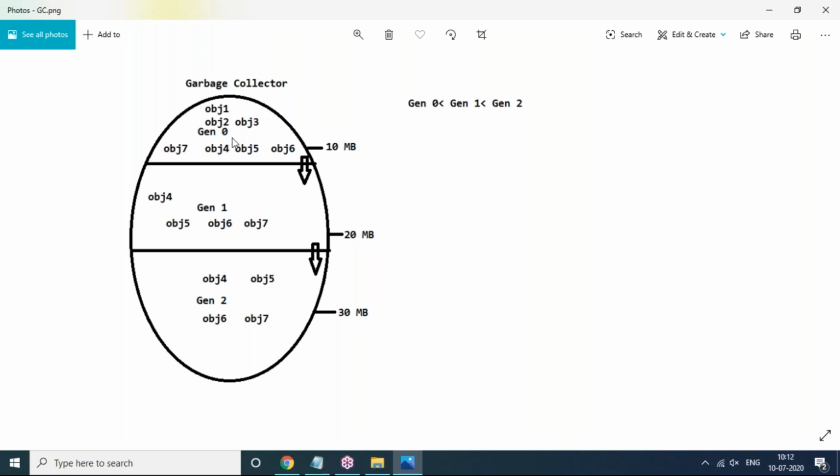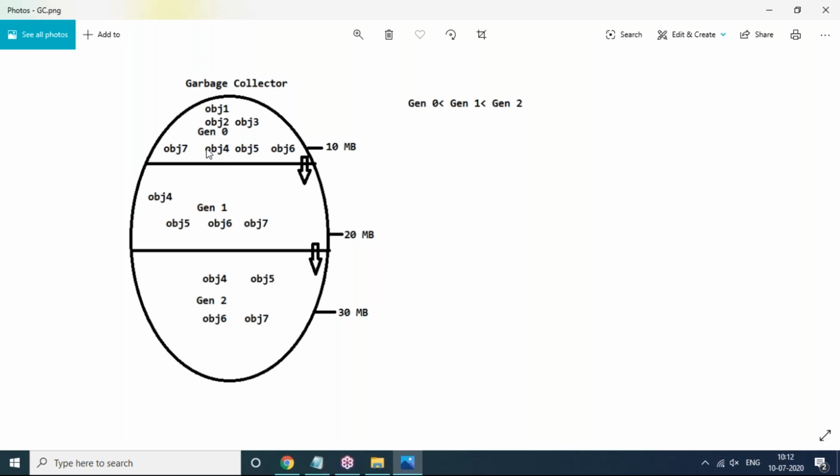The garbage collector doesn't have any right to place newly created objects in generation 1 or in generation 2. Always a newly created object will be placed in generation 0. For example, here objects 1, 2, 3, 4 up to 7, I created 7 new objects. Generation 0 is having these 7 objects.